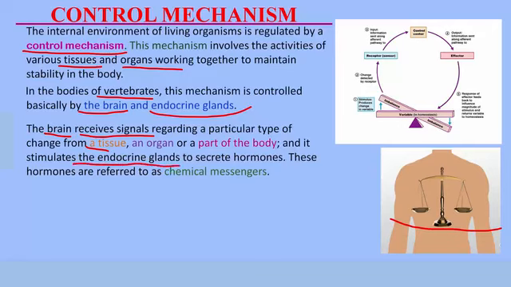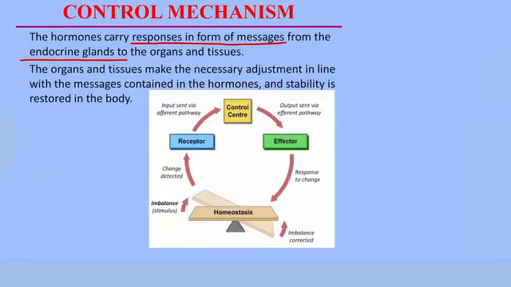Let me mention here that endocrine glands are glands that secrete hormones. They are located in various parts of the body. So the endocrine glands secrete hormones. These hormones are also referred to as chemical messengers. They are chemicals that carry messages to various parts of the body. So when the endocrine glands secrete hormones, the hormones carry responses in form of messages to a tissue or an organ that needs to effect the correction to that change.